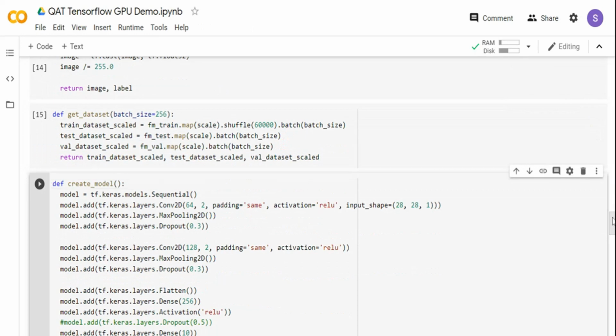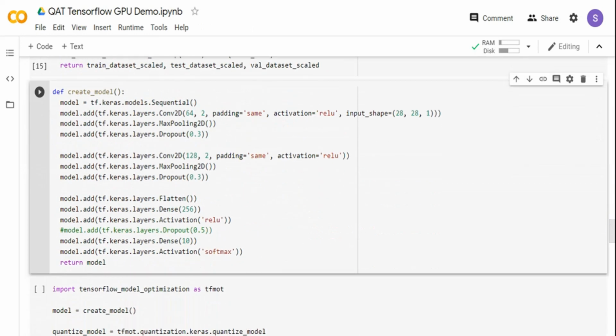Then I'm creating a function to create the model itself. I'm using Keras over here. So what I'm doing is I'm creating a convolution neural network.